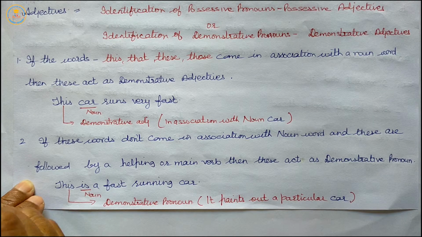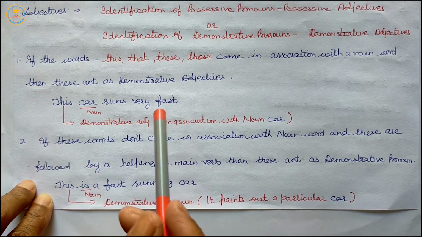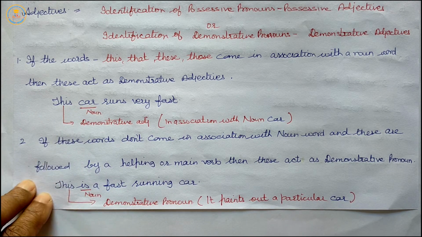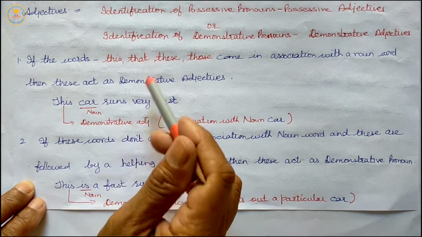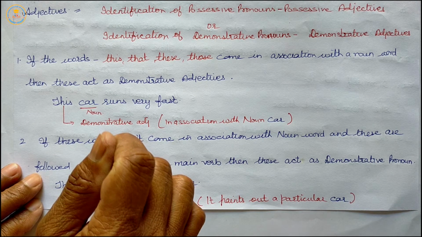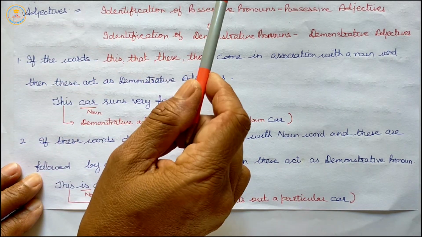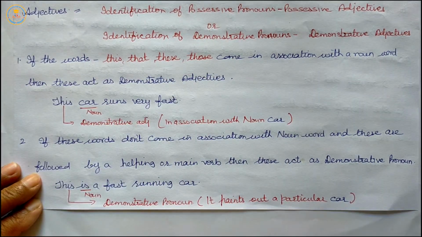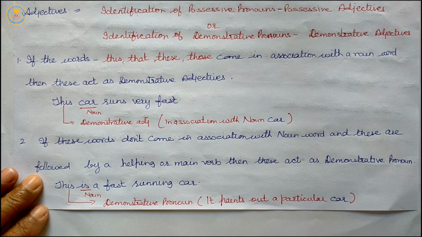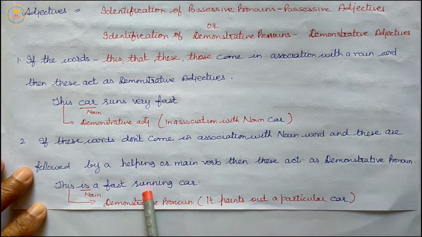So, to identify whether the given word is a demonstrative pronoun or demonstrative adjective, the method is the same as in the case of possessive pronouns and possessive adjectives. Example, this car runs very fast. This is a fast running car.